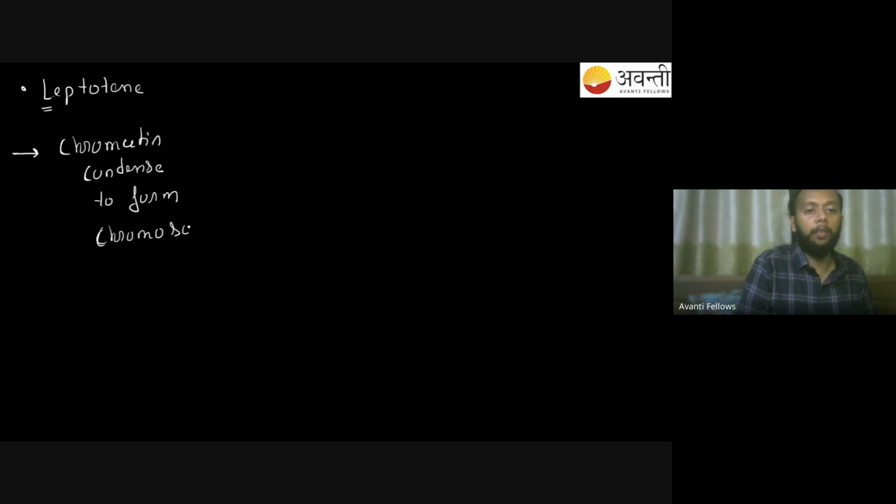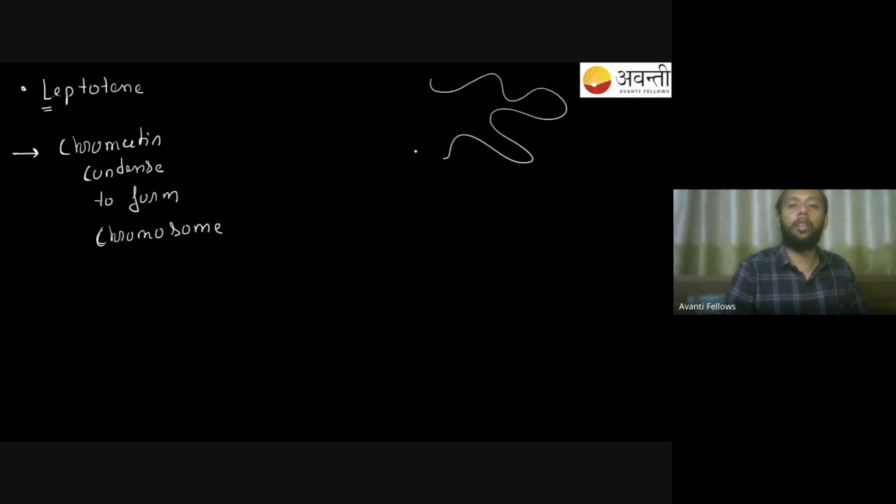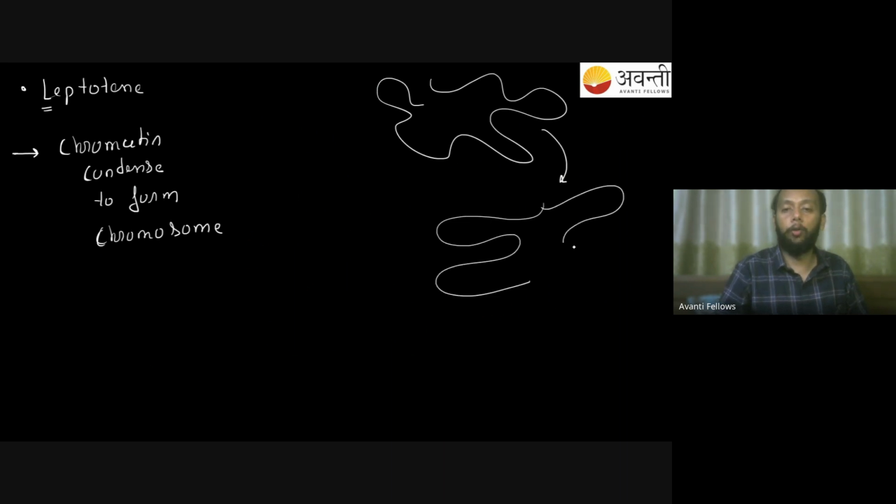That's one thing you'll find happening. That means your thread-like DNA will get condensed and will turn into a chromosome. This is what you find happening in the leptotene stage.